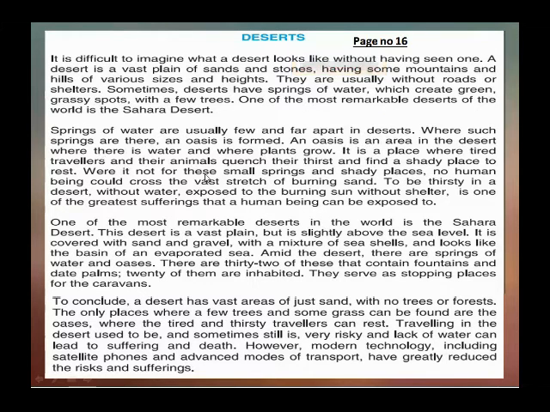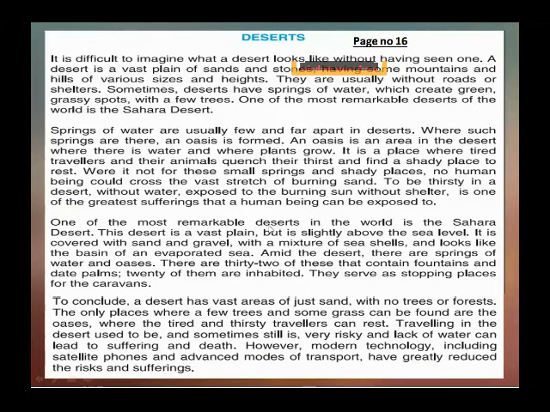Were it not for these small springs and shady places, no human being could cross the vast stretch of burning sand. To be thirsty in a desert without water, exposed to the burning sun, without shelter, is one of the greatest sufferings that a human being can be exposed to.